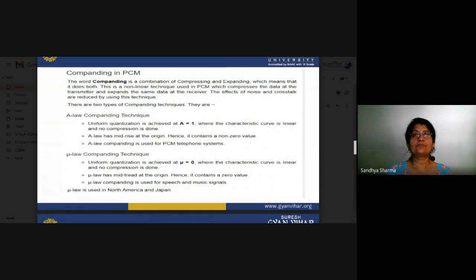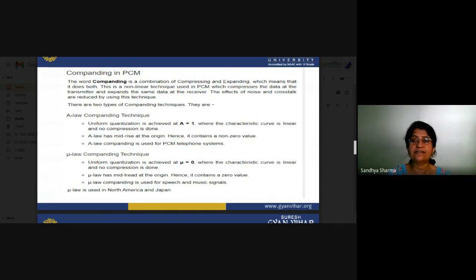If we are talking about the compounding, compounding means compression and expansion. That feature we call compounding, and it does both. First we have to do the compression, and it is based on non-linear techniques used in PCM. So we can use PCM in this method of compounding.